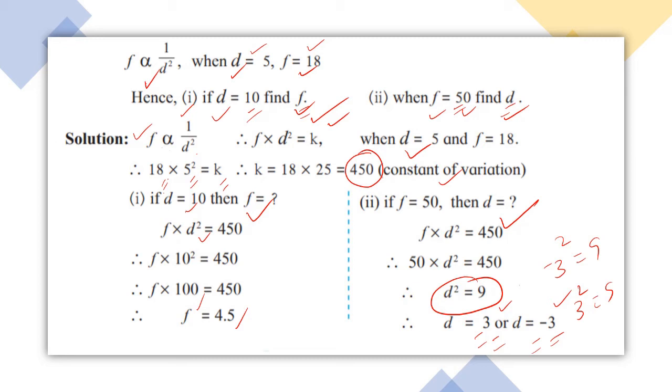It happens. So variation is a very simple chapter where you will be getting two main things, direct variation and inverse variation. In the case of direct variation, we know that x upon y will be constant. In the case of inverse variation, x into y will be constant. The product will be constant. Remember that. Okay. Please go through the video once again.